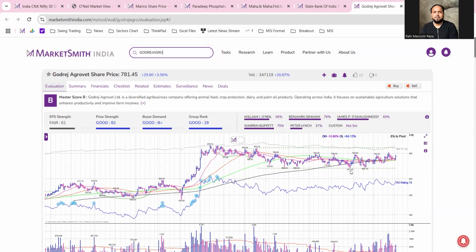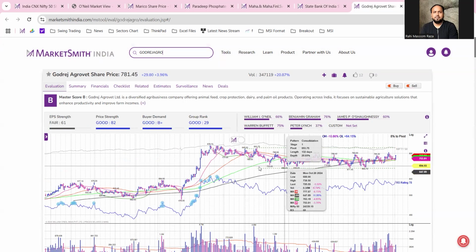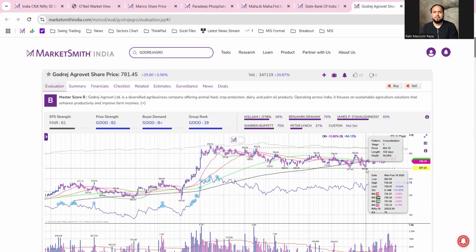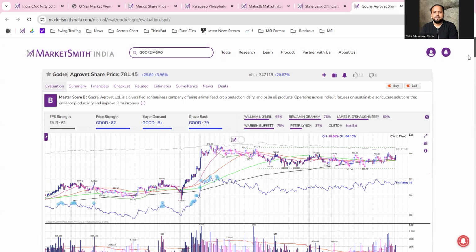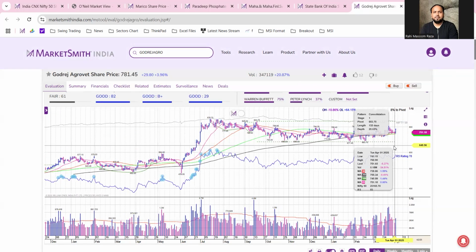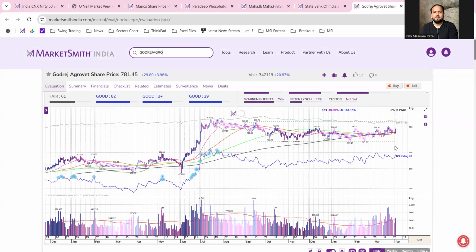The next stock is Godrej Agrovet. Godrej Agrovet is also trading in a consolidation-based pattern, for 5 to 6 months, and it is still trading in a consolidation pattern. But yesterday's trading session has been great for this stock, and it has gained around 4% and also reclaimed all its key moving averages. If you look at its volume spike, volume is also good, with above average volume. So these are the stocks that we are looking at.